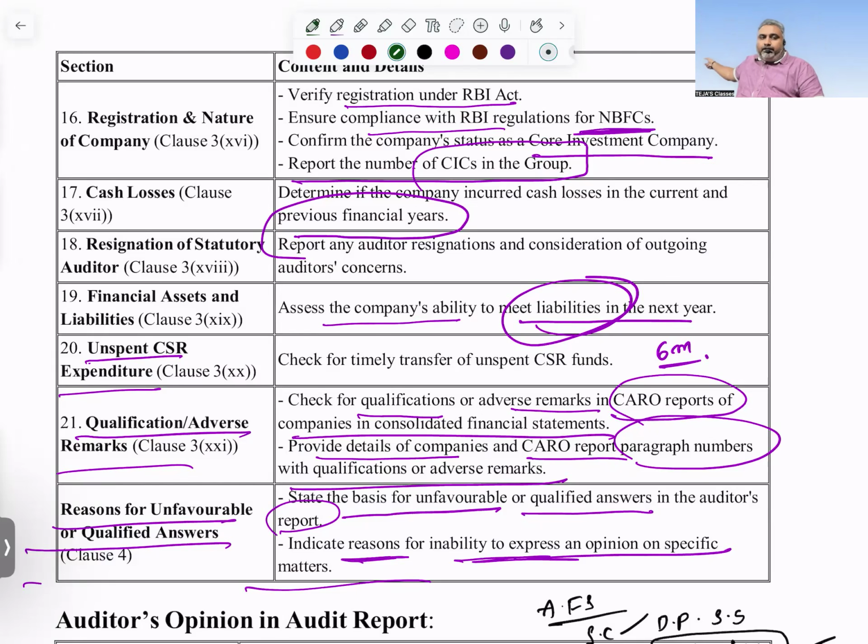And see the 22nd point. Reasons for unfavorable or qualified answer. State the basis for unfavorable or qualified answers in the audit report. Indicate the reasons for inability to express an opinion on a specific matter. Compulsorily you need to give the reasons. Your choice, your opinion, your choice. But why you expressed that opinion, you need to give the reasons for that. Otherwise it is not acceptable, and you are violating the provisions if you are not disclosing the proper reasons for why you expressed that particular opinion. Got it? These are the points.